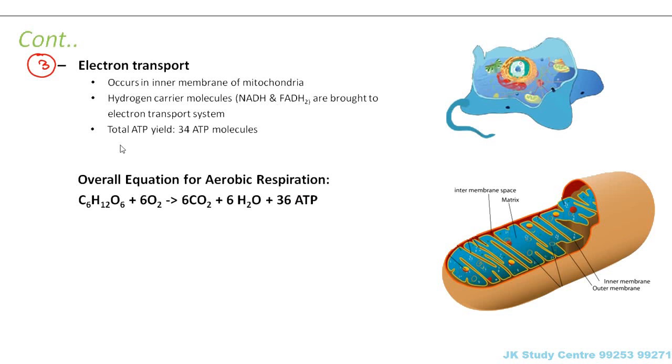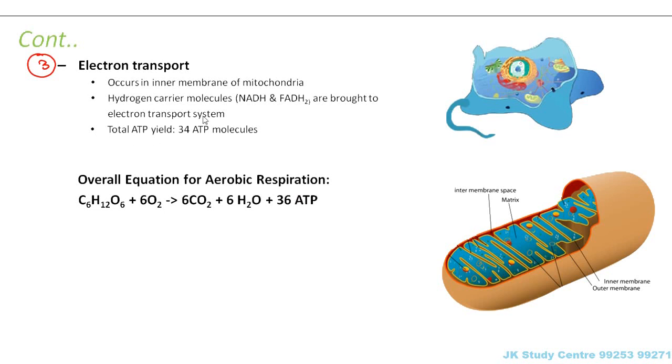You just understand that the hydrogen carrier molecules produced in the previous steps actually have high energy hydrogen atoms. That is why they are called hydrogen carrier molecules, molecules which are carrying high energy hydrogen atoms.